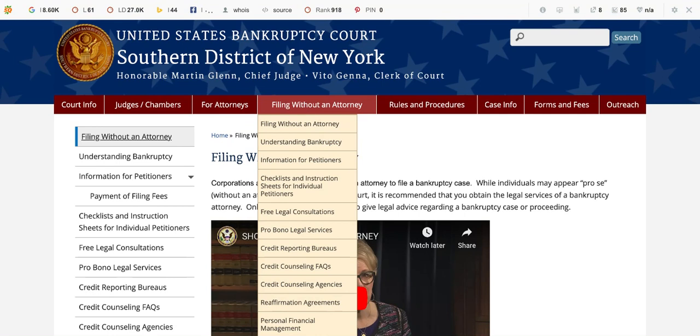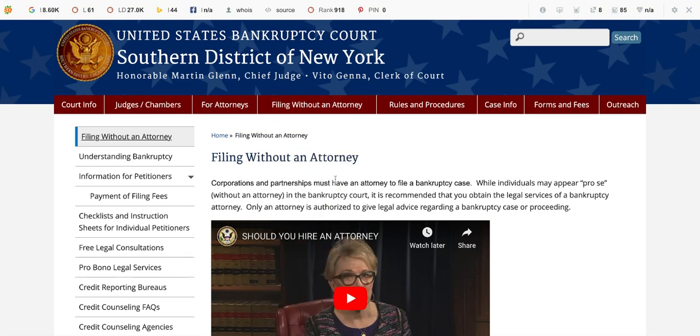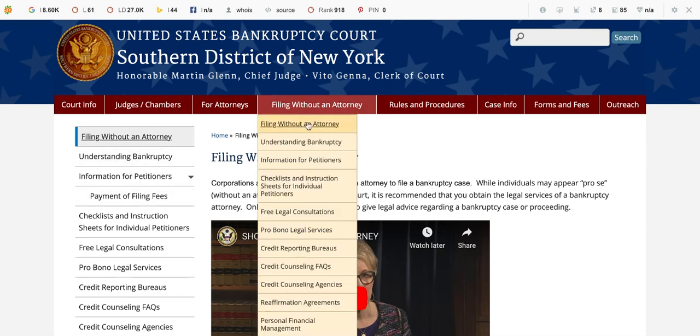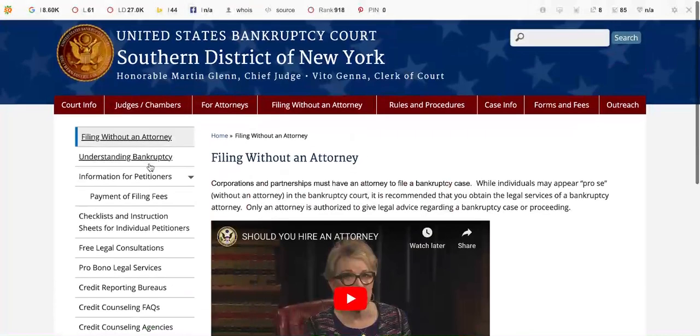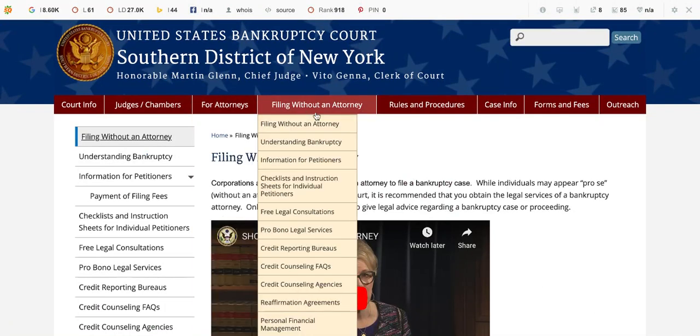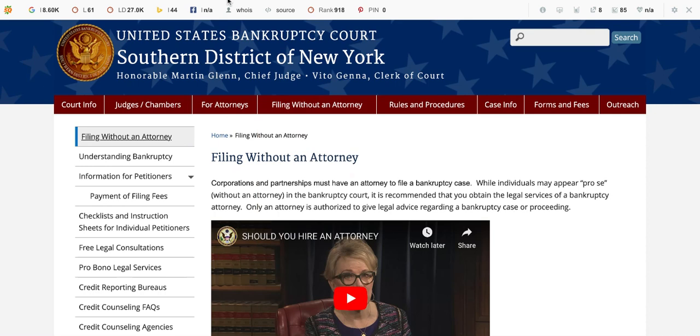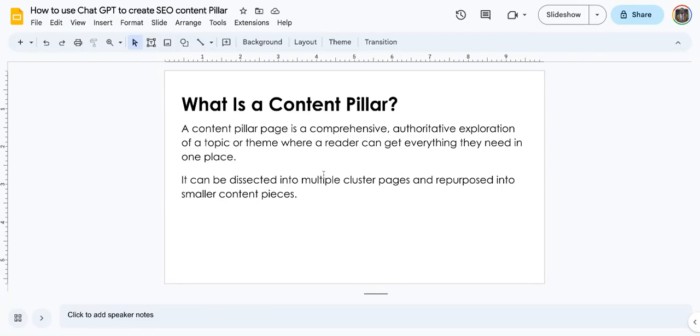Now, the landing page itself is the category. The category is filing without an attorney, and it has all of these subs. Say for instance, you write about businesses. I'm sure they built this custom, right? This is a custom built website. But in your case, it could be a WordPress website that you're using, right?